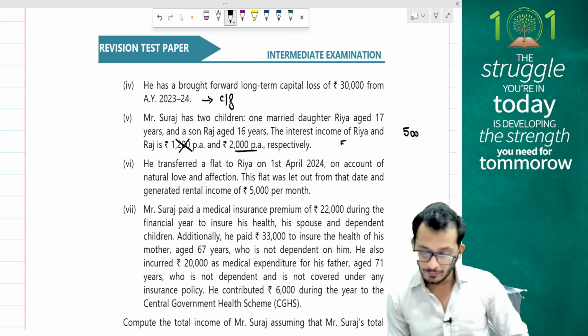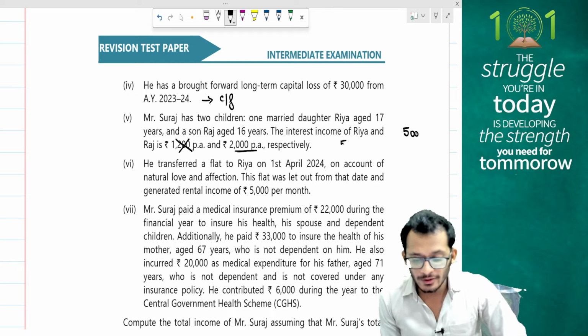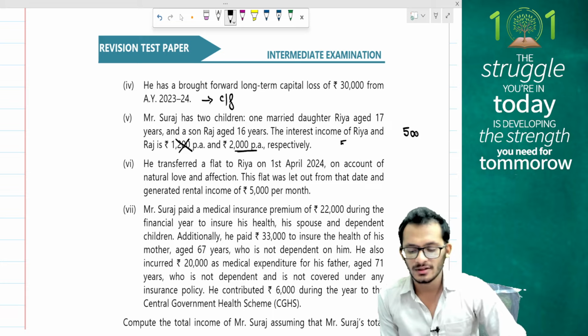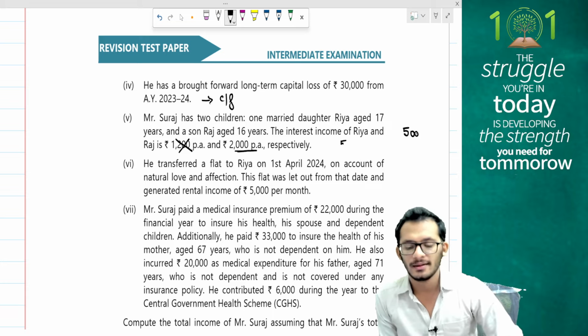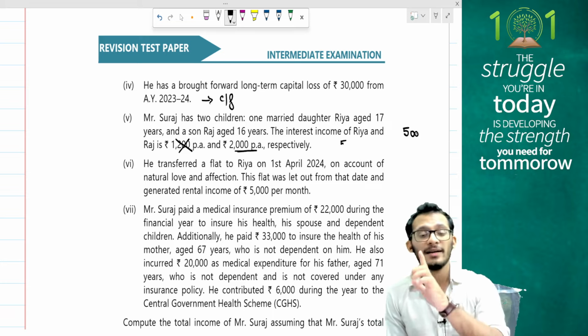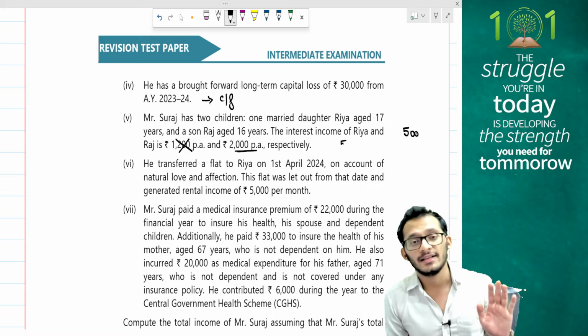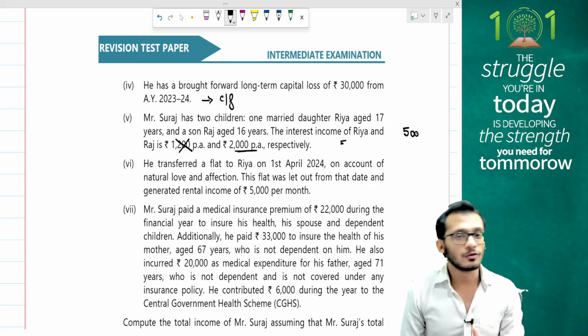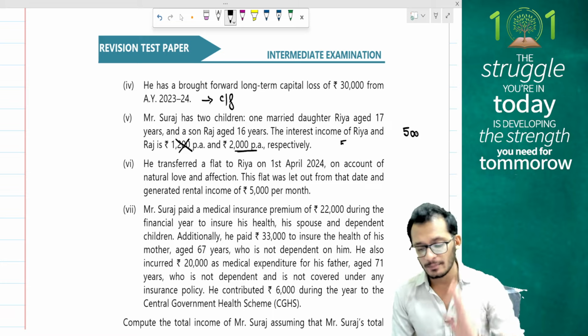What else? He transferred a flat to Riya on 1st April 24 on account of natural love and affection. The flat was let out from that date and generated a rental income of 5,000 per month. People, the deemed ownership concept comes and clarifies that when it is a transfer to a minor married daughter, it is not taxable under that head. It is going to be treated as per clubbing rules. So clubbing rules will apply here, people.